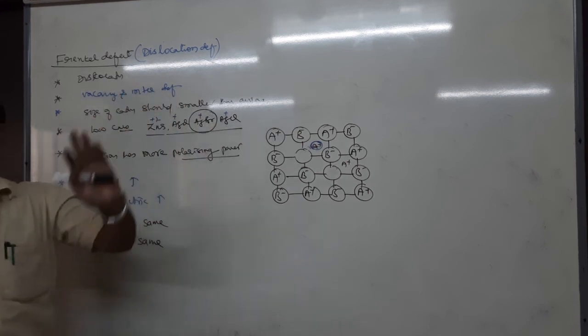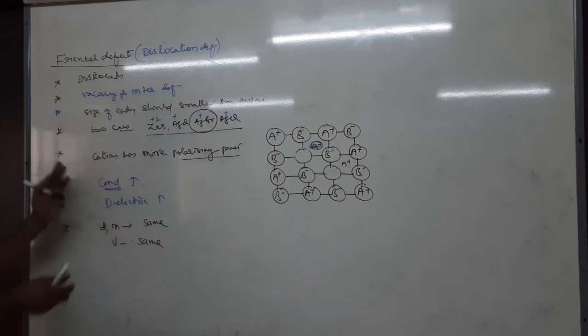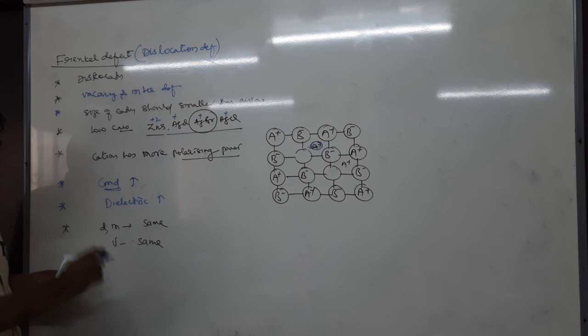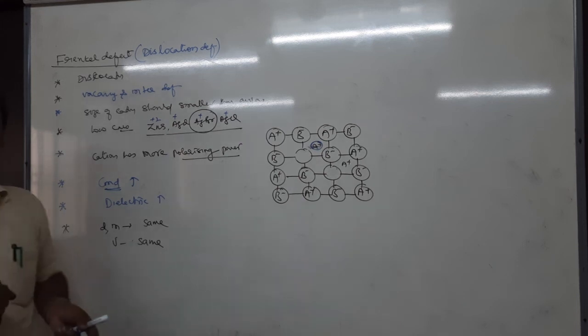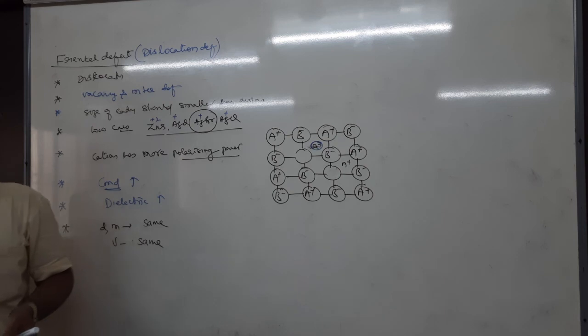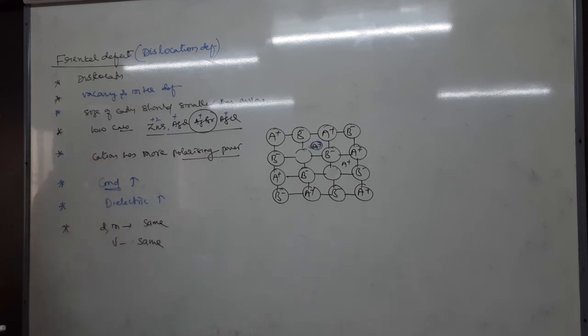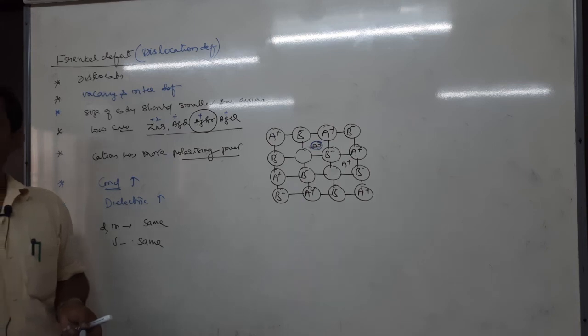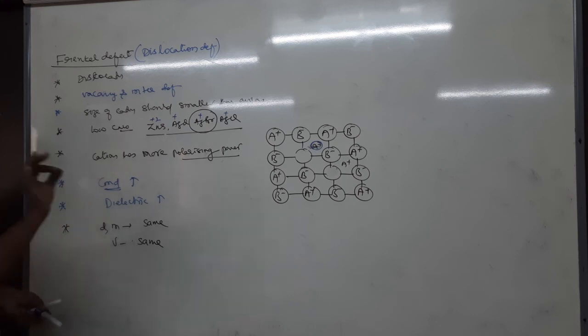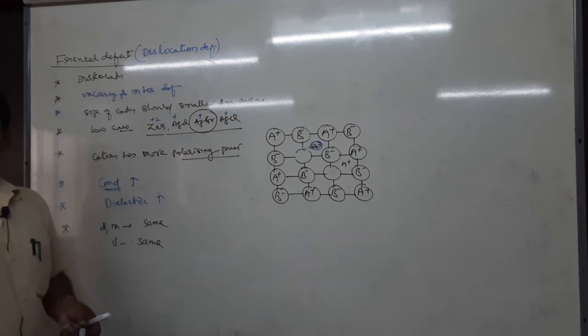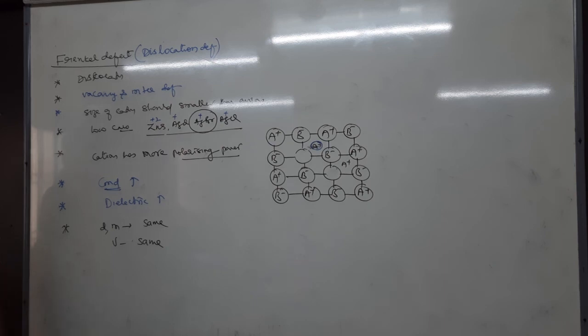And the cation should have more polarizing power. Particularly D block cations have more polarizing power. We will study in chemical bonding that the more polarizing power of the cation, the more covalent nature; polarizing power of cation is directly proportional to covalent nature. But here remember, usually D block cations have more polarizing power compared to S block cations. Therefore, all are D block cations with more polarizing power.